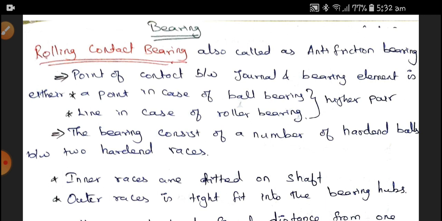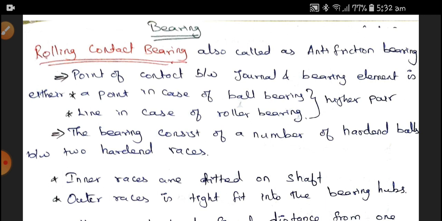First, we are going to see rolling contact bearings. They are also called anti-frictional bearings. The point of contact between the journal and the bearing element is either point contact or line contact. Point contact is in ball bearings and line contact is in roller bearings. So these bearings come under higher pair.